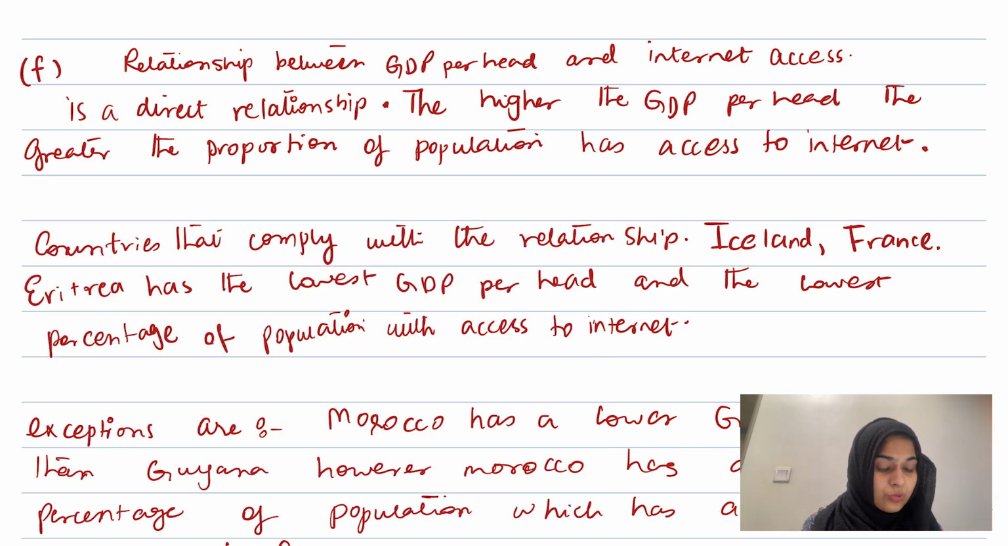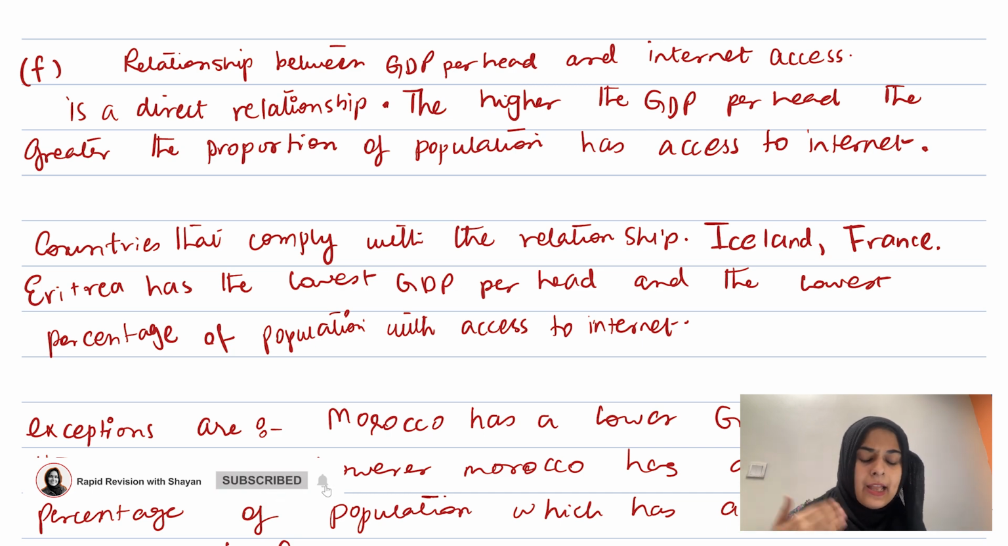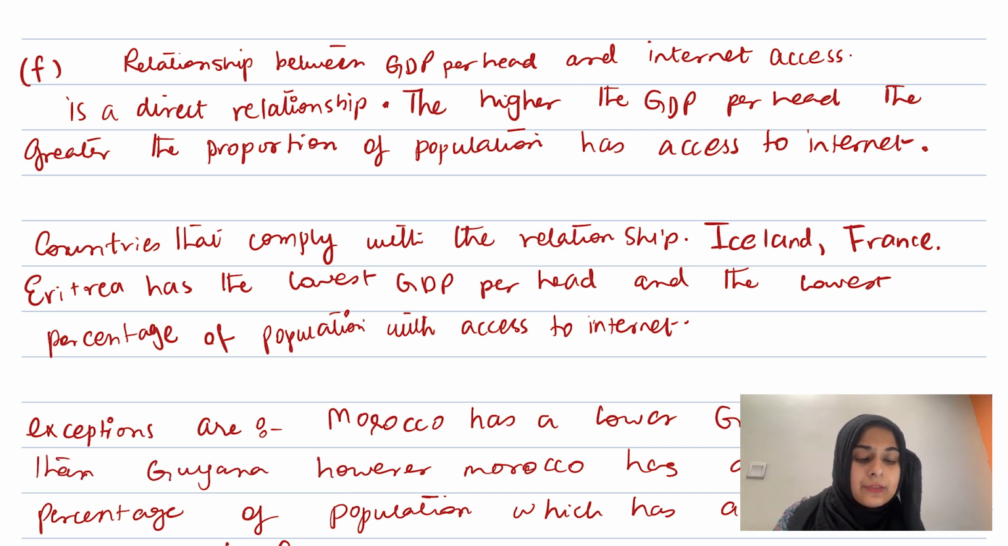However, there are exceptions. So here, when I have written this, basically this is not like a proper answer, but you guys know already that when you write answers in economics, they should be in paragraph form, especially when they say explain or analyze or discuss. All these command words require you to write answers in paragraphs. So in part F, basically I wrote this for you guys. The relationship between GDP per head and internet access is a direct relationship. The higher the GDP per head, the greater the proportion of population which has access to the internet.